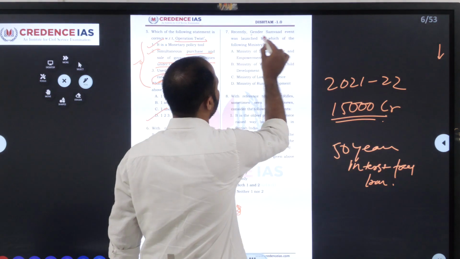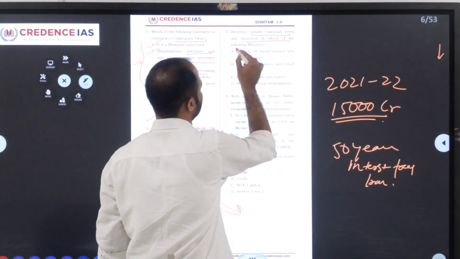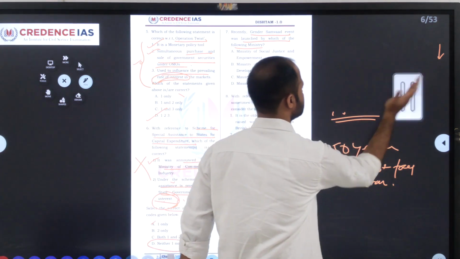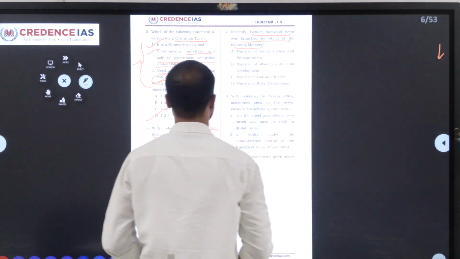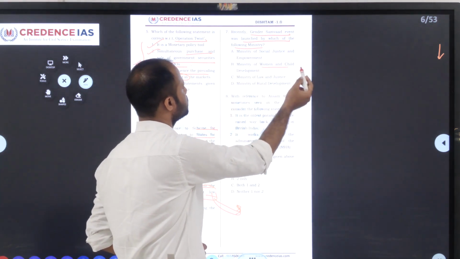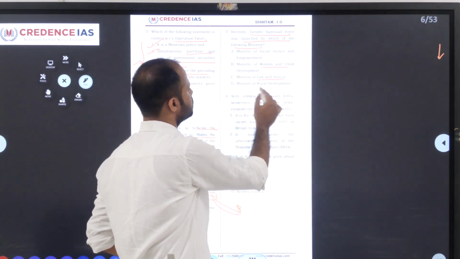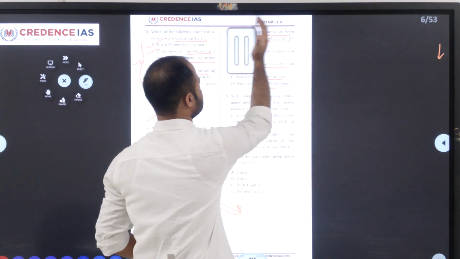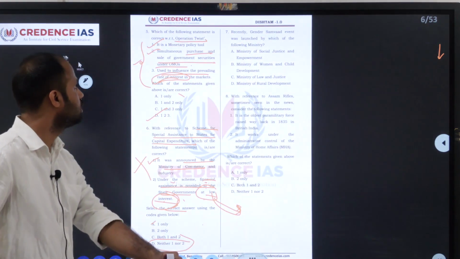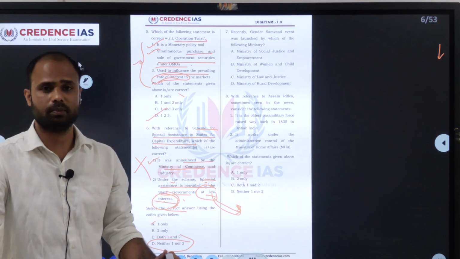Recently, the Gender Samvad event was launched by which of the following ministries? The options given are: first one, Ministry of Social Justice and Empowerment, Ministry of Women and Child Development, Ministry of Law and Justice, Ministry of Rural Development. The Gender Samvad event was launched by the Ministry of Rural Development.